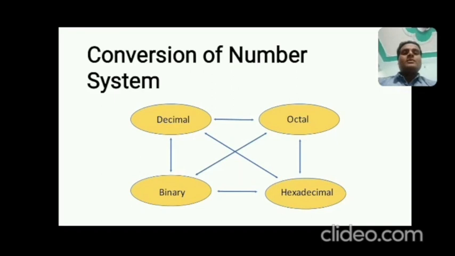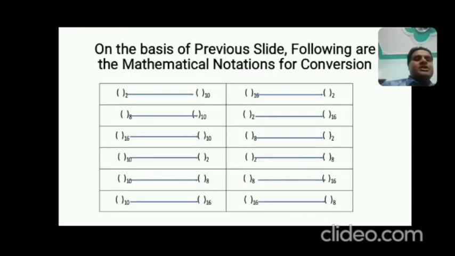So this is a diagrammatical representation of the different possibilities of conversion among them, how we convert decimal to octal, octal to hexadecimal, hexadecimal to binary, binary to octal, decimal to hexadecimal, etc. So this can be the pictorial representation, and how we implement it in mathematical notation you can see in the next slide.